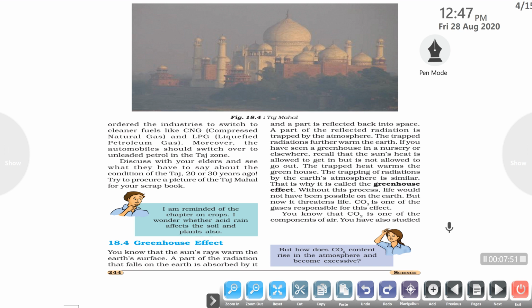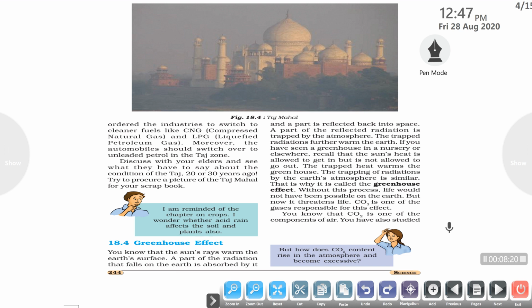If you have seen a greenhouse in a nursery or elsewhere, recall that the sun's heat is allowed to get in, but it is not allowed to get out, which is responsible for trapping the heat in the greenhouse. So the trapping of radiation by the earth's atmosphere is similar, which is why it is called the greenhouse effect. This heating of the earth is majorly responsible for threatening the living organisms on the earth's surface.